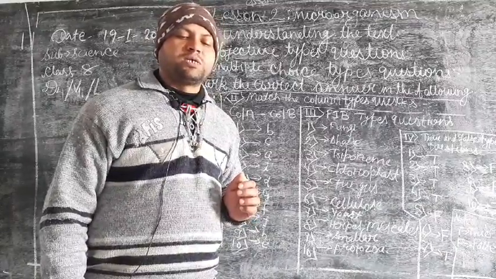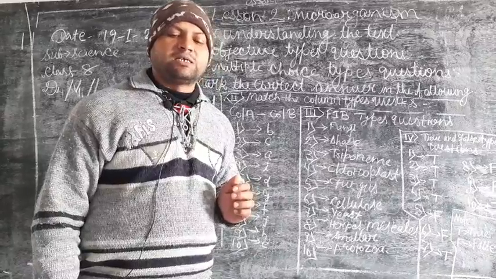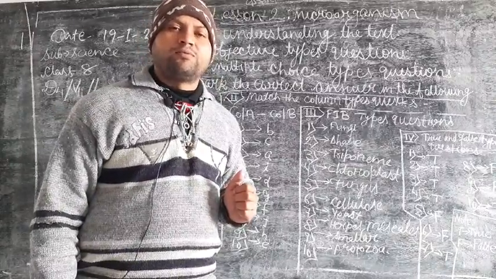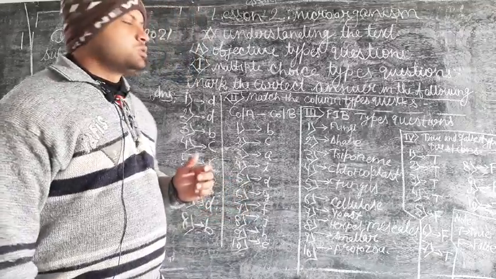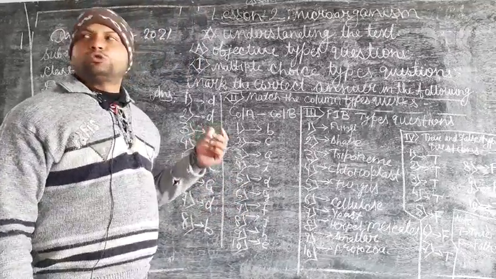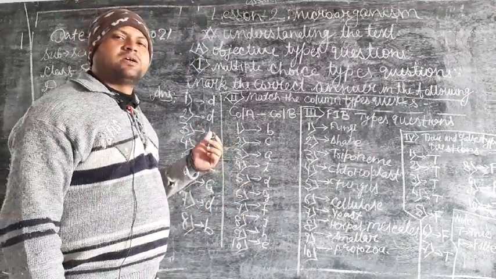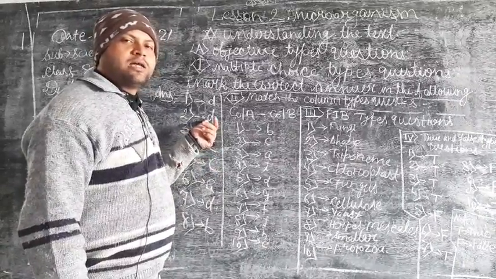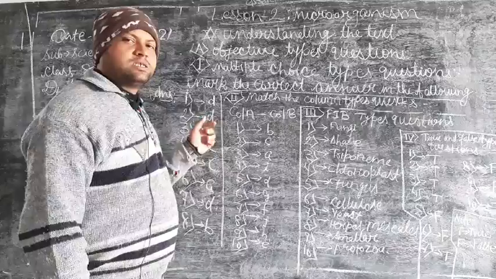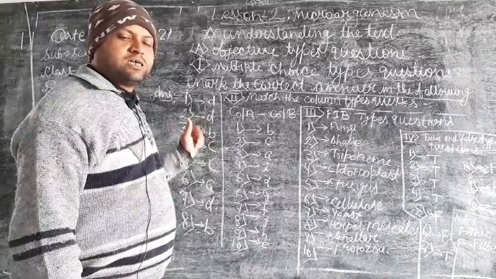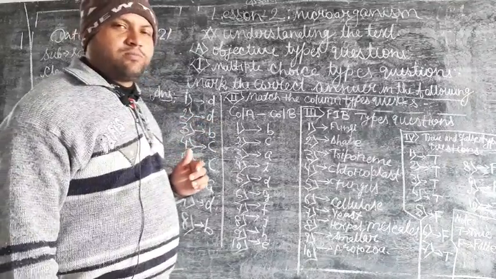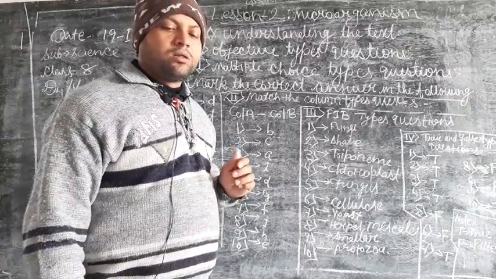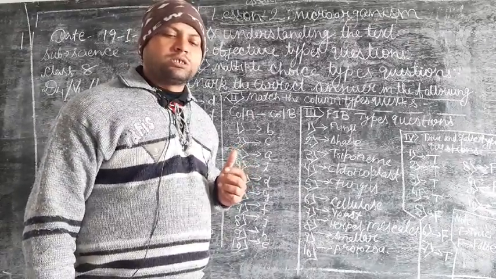So first option is typhoid, second is tetanus, third is whooping cough, and fourth is measles. So please try to choose the right answer. The right answer will be option number D also. Here measles will be the correct answer. So please take your correct answers quickly. Don't make mistakes.